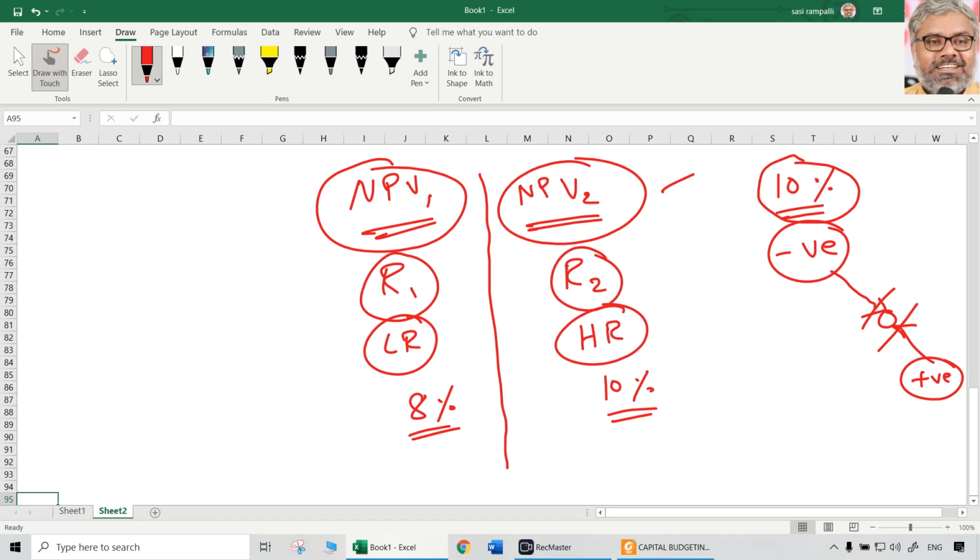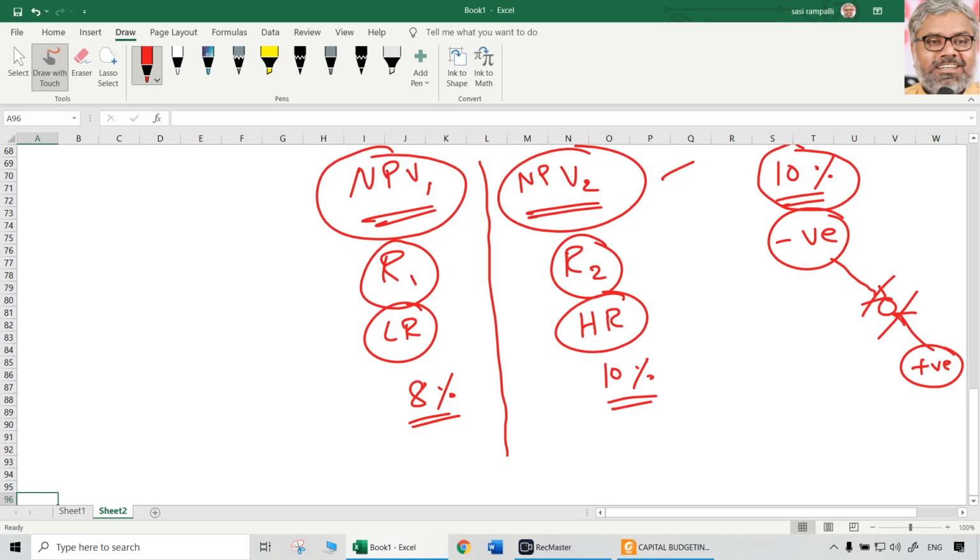Let us say another situation. You have taken 10%, and it is already positive. Then what do you have to do? Then you have to reduce that NPV. That means it is already higher. When you want to reduce the NPV, naturally you have to increase the rate. In that case, that 10% will be R1 and whatever the increased rate is will become R2. So which is R1, which is R2? Again, simple to remember. Lower rate is R1, higher rate is R2.